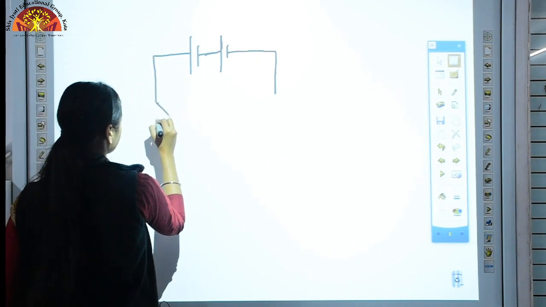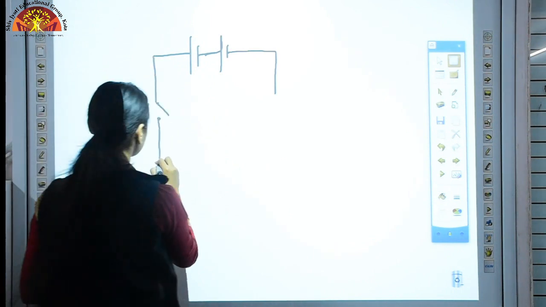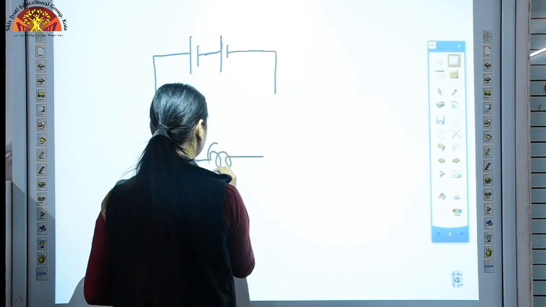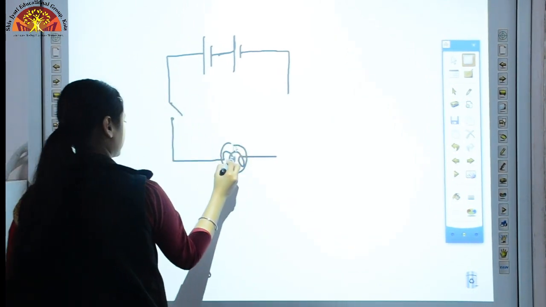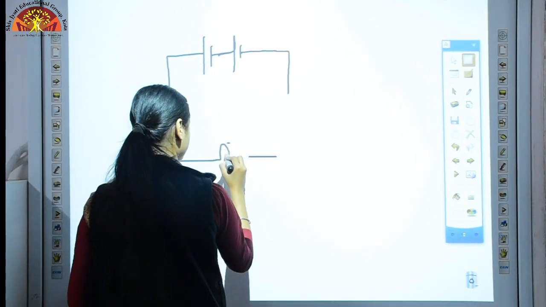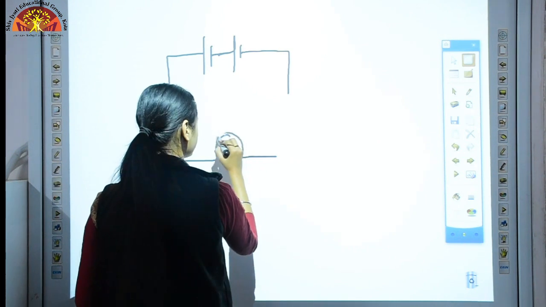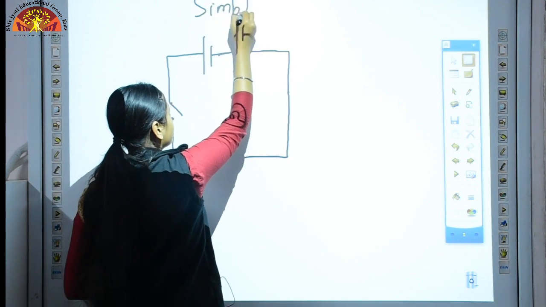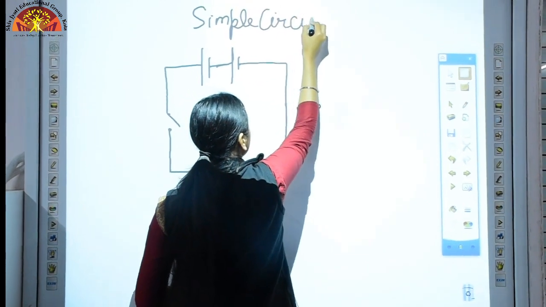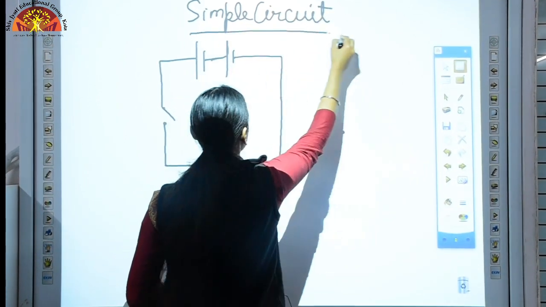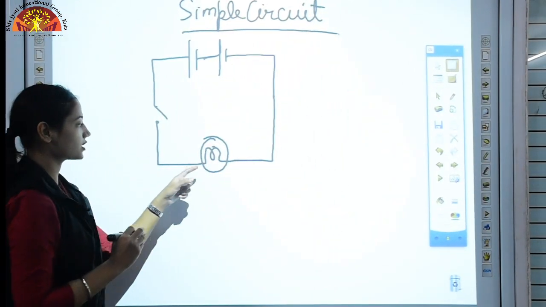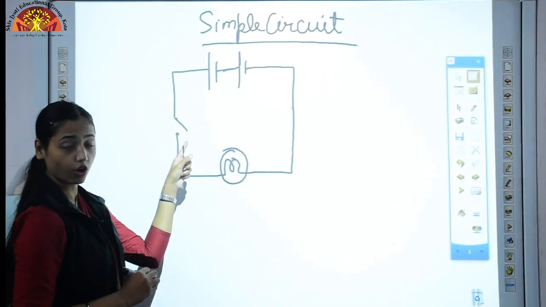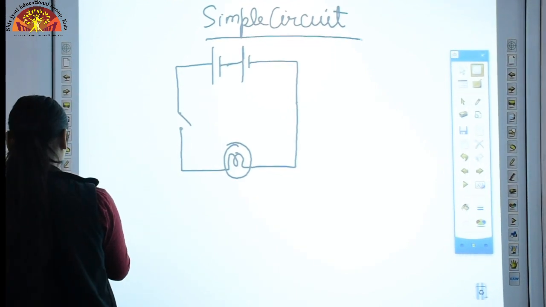battery, this is the switch, what else do we need? A bulb. Okay, here. This is our simple circuit. Now in this case our bulb is not glowing. Why? Can you tell me? Because here the switch is in the off condition. So we need to make it in the on condition. How?